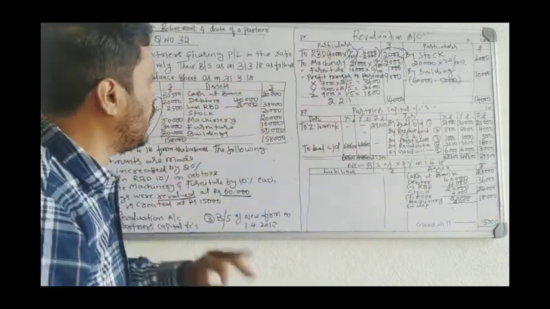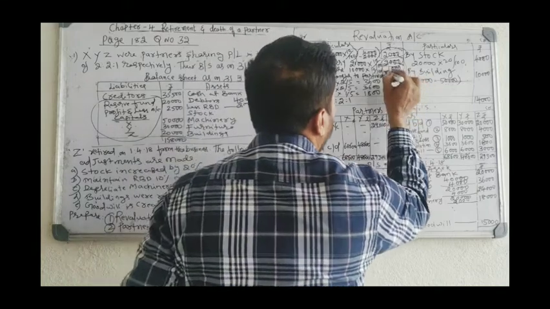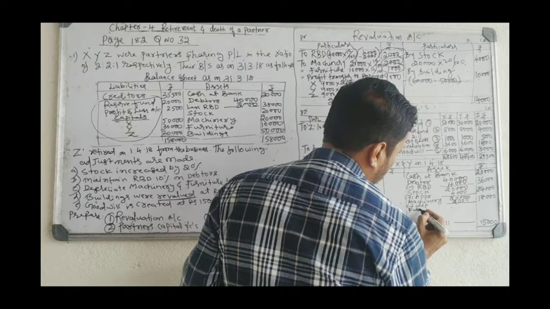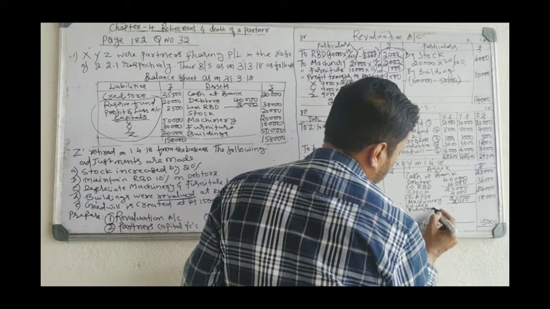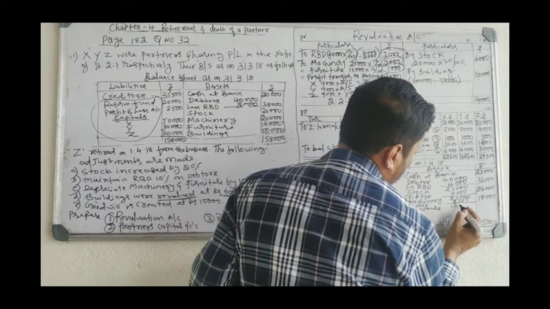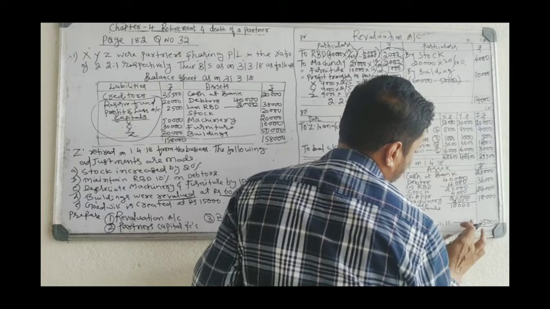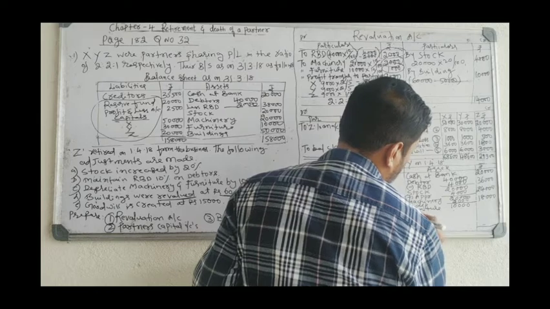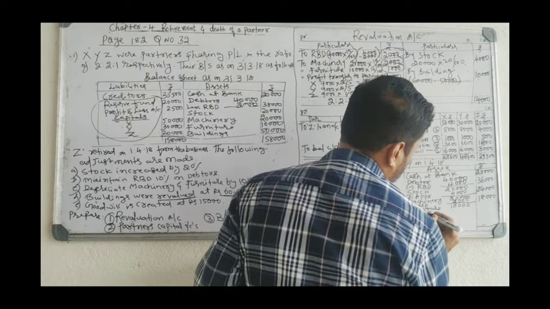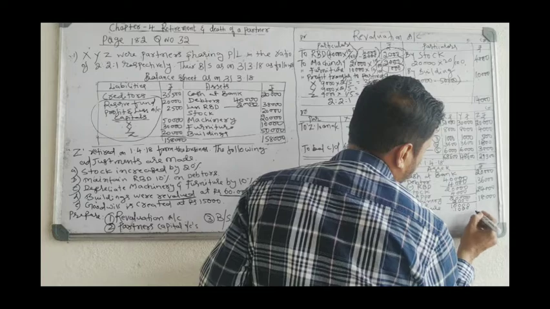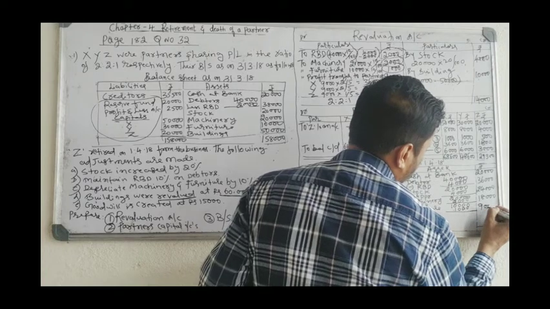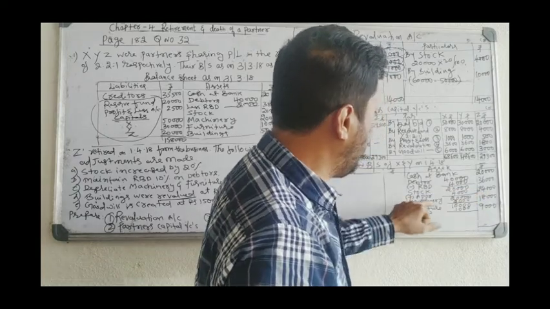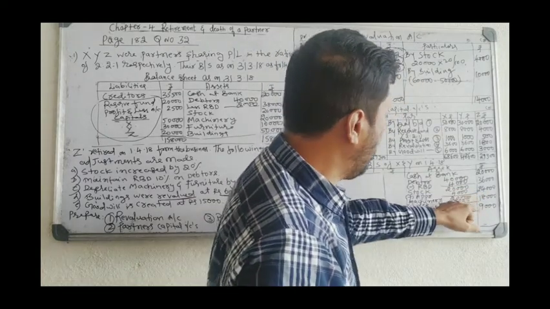Next, furniture 10,000, loss 1,000 rupees, deducted. Furniture 10,000, less depreciation 1,000, 9,000. See, for stock 4,000 income I had added. For machinery and furniture, 2,000 and 1,000 loss I had deducted.